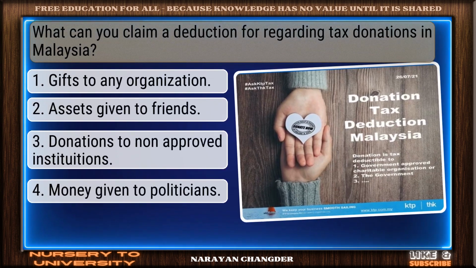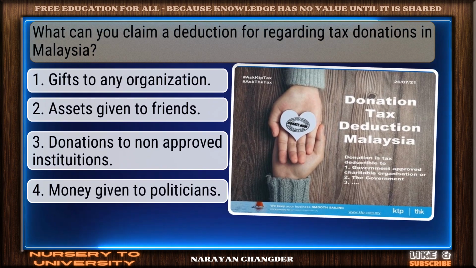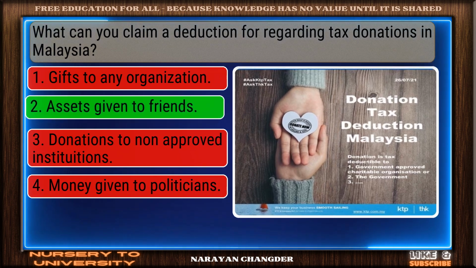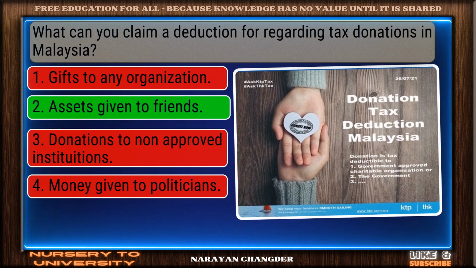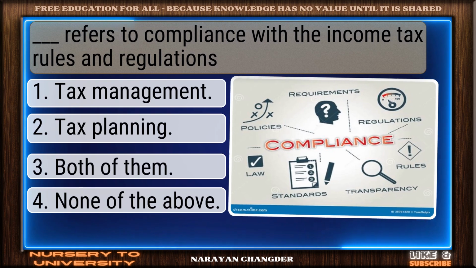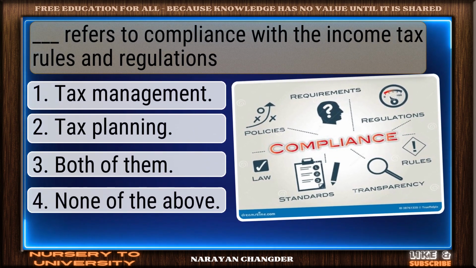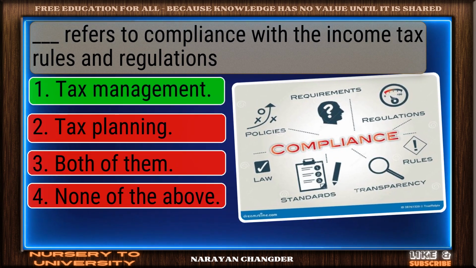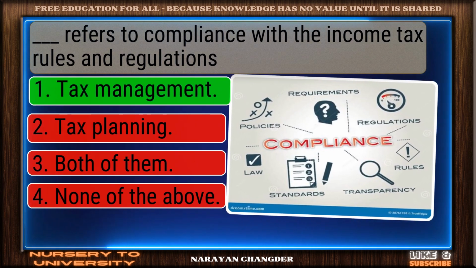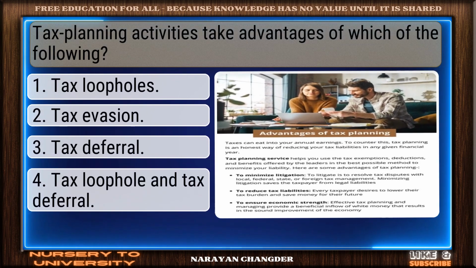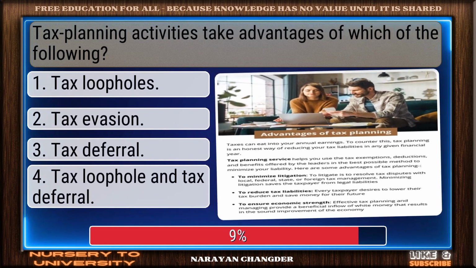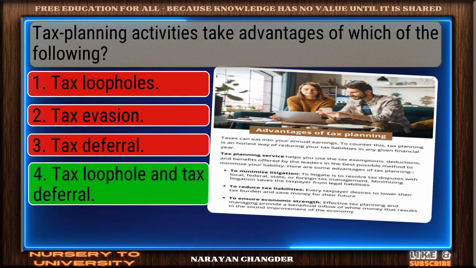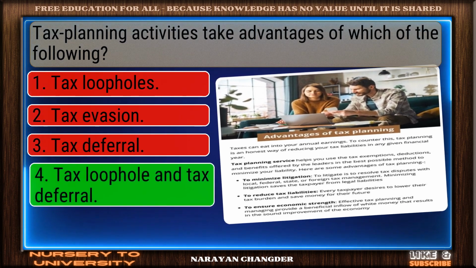What can you claim a deduction for regarding tax donations in Malaysia? Nice selection. Assets given to friends is the correct and valid answer. Dash refers to compliance with the income tax rules and regulations. Good thinking. Tax management is the right answer. Tax planning activities take advantage of which of the following? Solid response. Tax loophole and tax deferral is a valid choice.